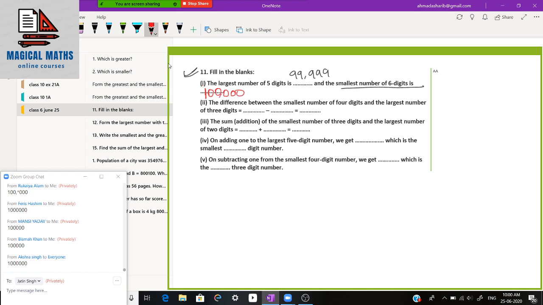So this is 1 lakh. So 1 lakh is the smallest number of 6-digit. Make sure that there are 5 zeros. Okay, there are 5 zeros and 1 is there. So total we have 6 digits. Is it clear? Now let us do the second one.